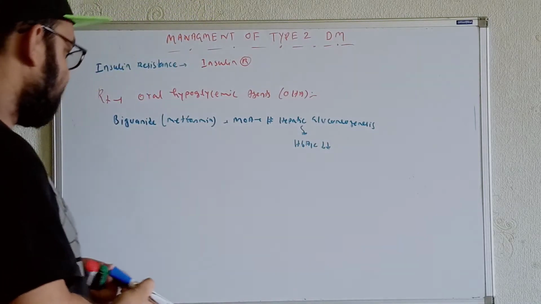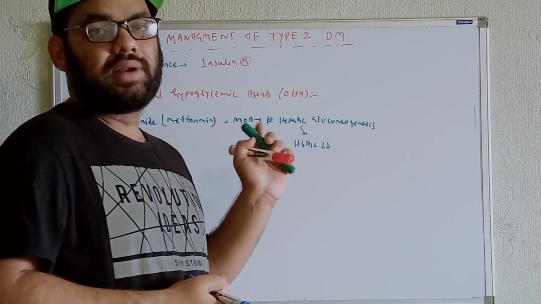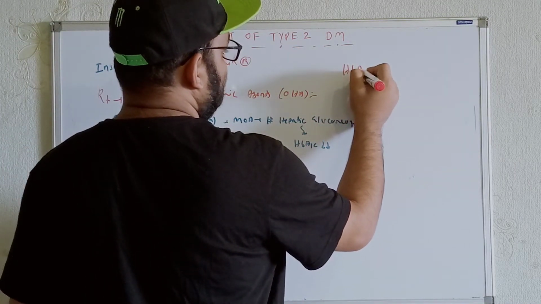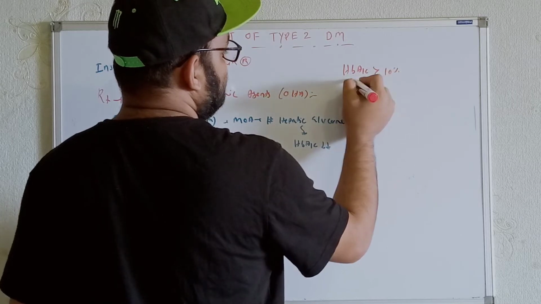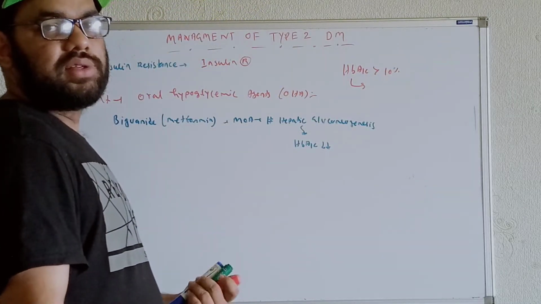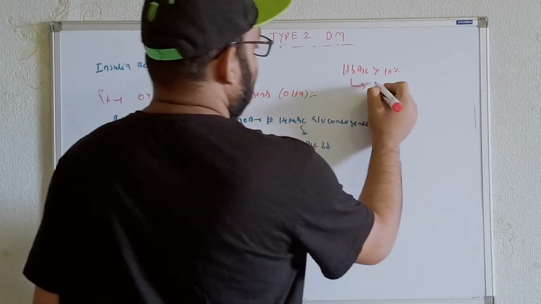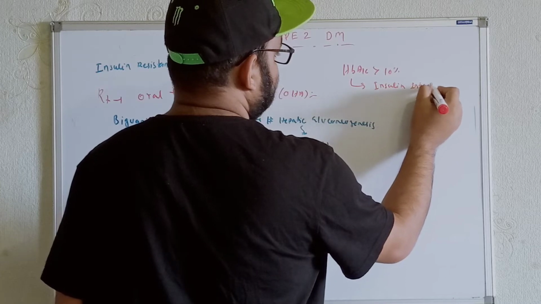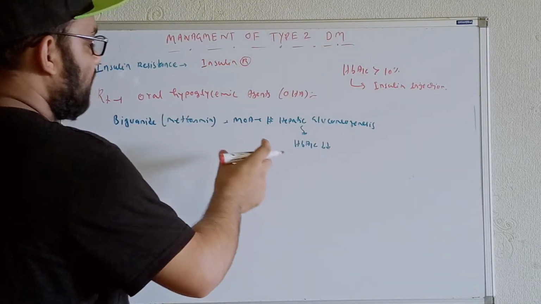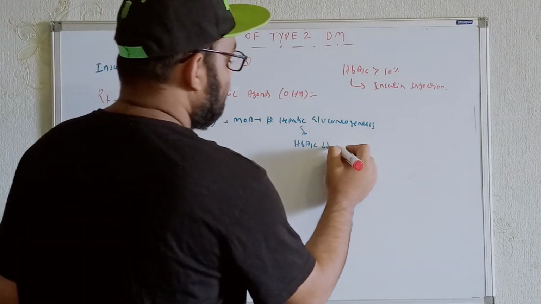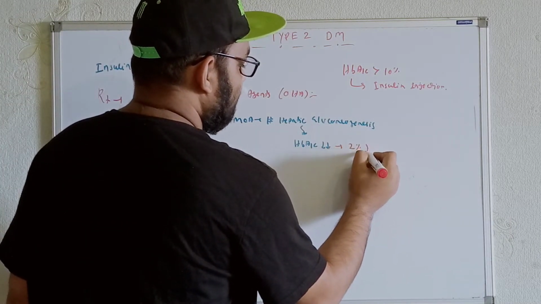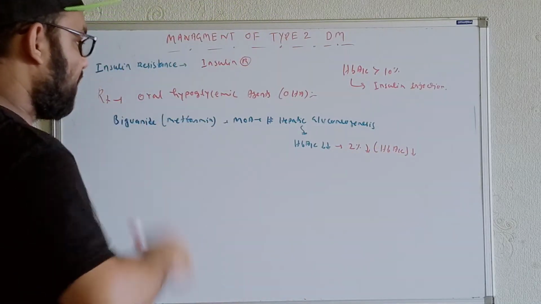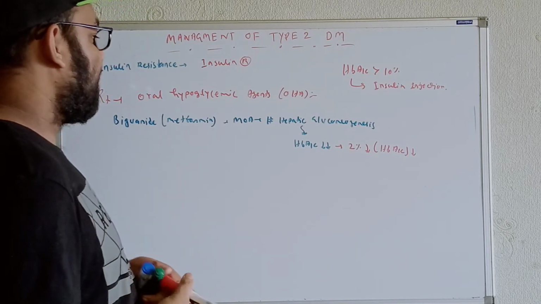Okay, but for example, after diagnosing the patient, if we get an HbA1c level of more than 10%, at that time we should say the patient should go for insulin injections. The patient should go for what? For the insulin injections over here. So insulin should be injected in these cases. Now, the biguanide has the capacity to decrease the HbA1c level by 2%. So the HbA1c level is decreased by metformin by 2%. Okay, this is the mechanism of action for them.